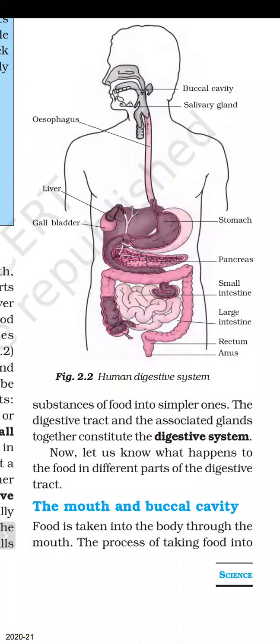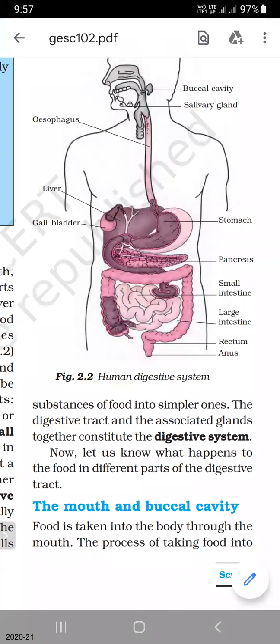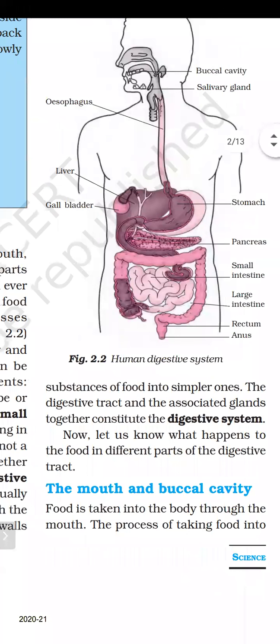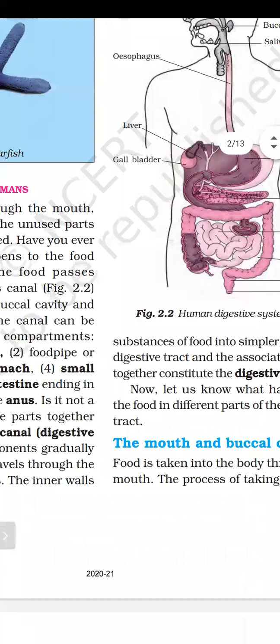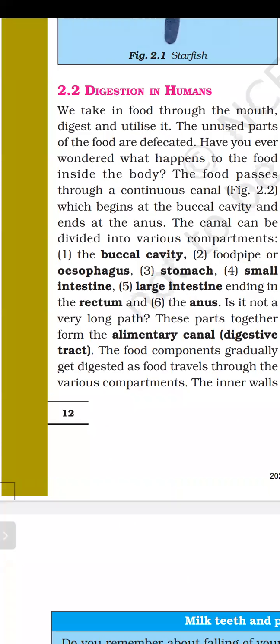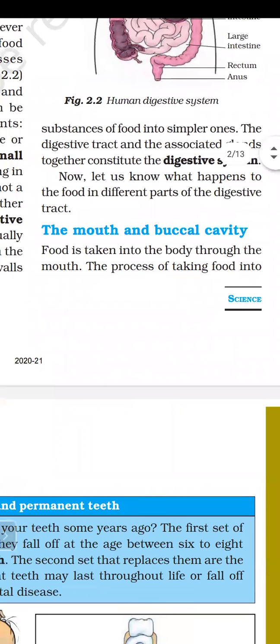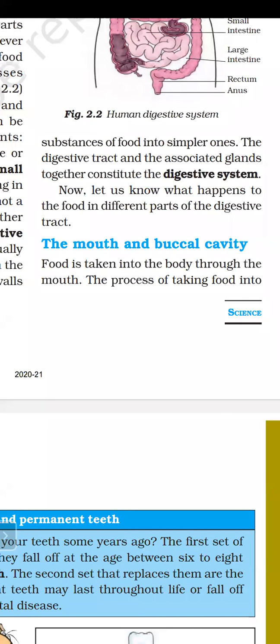Now let us know what happens to the food in different parts of the digestive tract. So what will happen to the food in a different part of the digestive tract? We will discuss this. So the first part is the mouth and buccal cavity. Mouth means the inner part is known as the buccal cavity. So let's start.